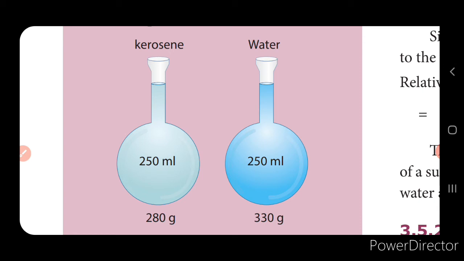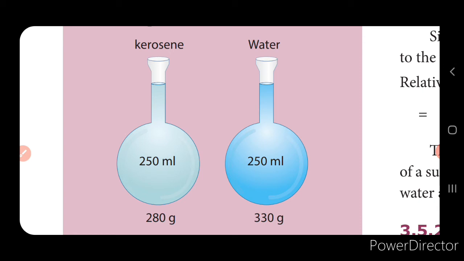So the density of a substance is mass per unit volume. Density of any substance is mass per unit volume. And here the density of the water is 1 gram per centimeter cube, and that of kerosene is 0.8 gram per centimeter cube. The SI unit of density is kg per meter cube, and if you are giving it in grams, it is grams per centimeter cube. The symbol of density is rho.